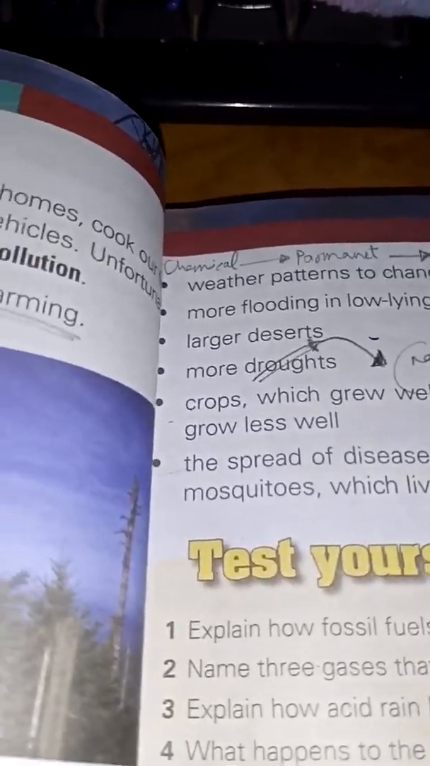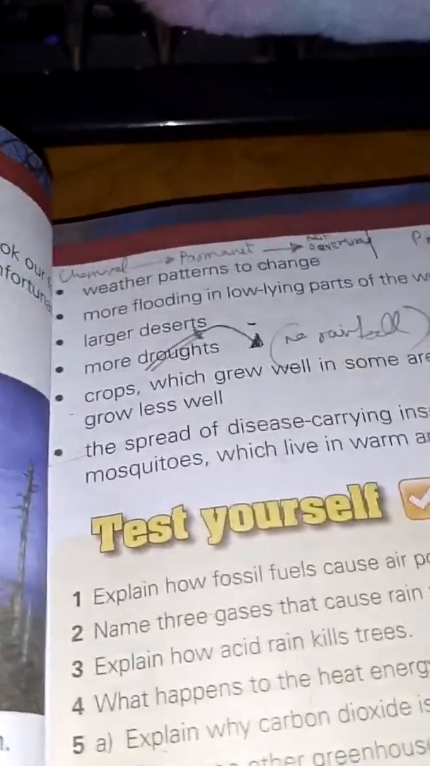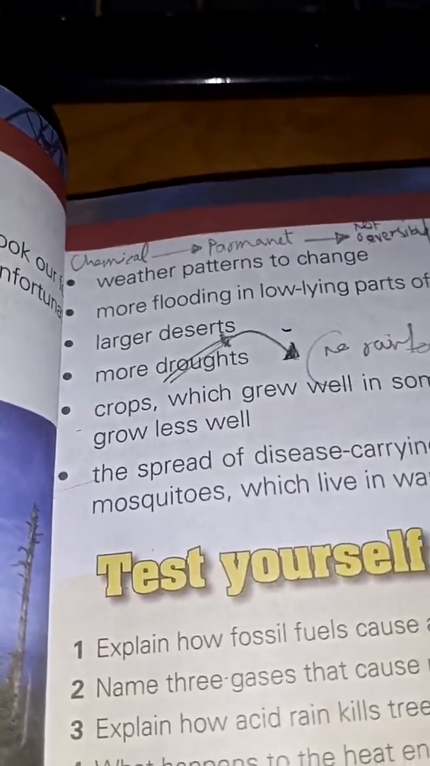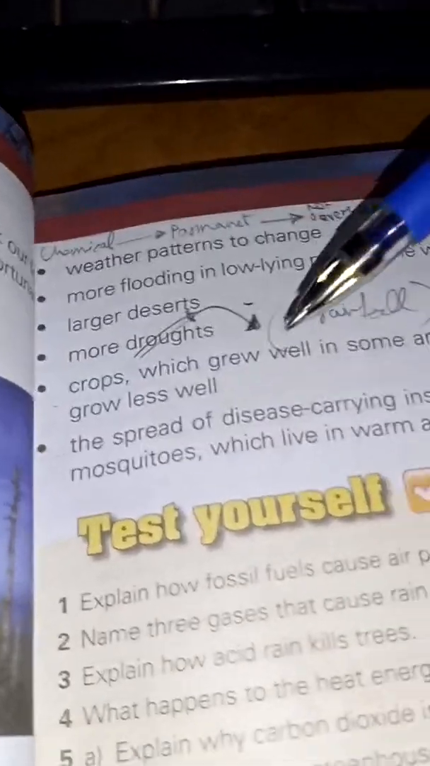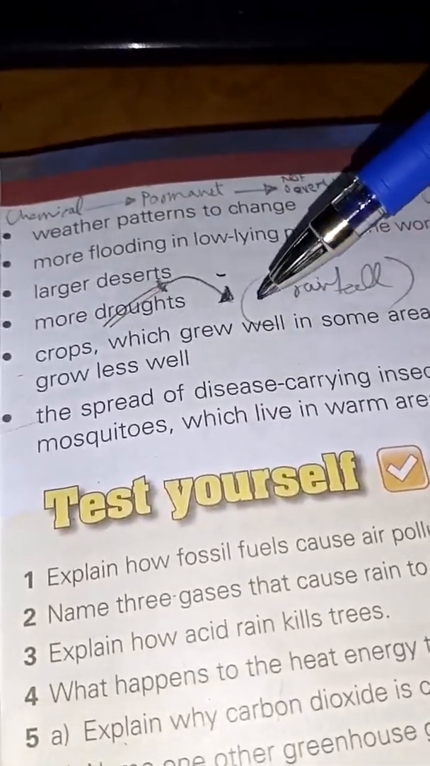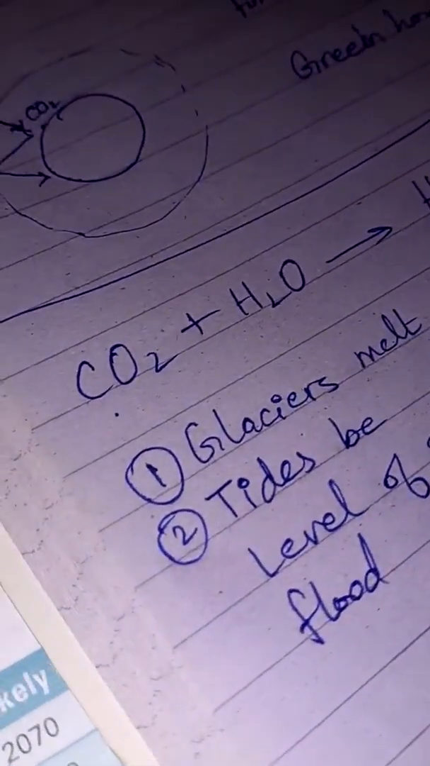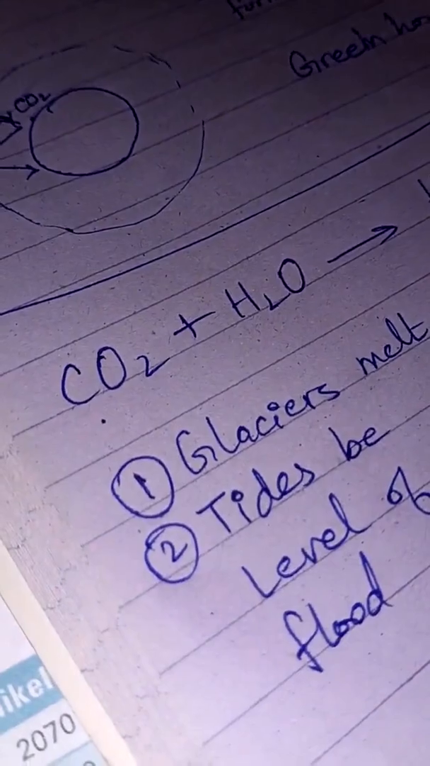You will see a large increase in the mosquito and insect population, and the crops that grew well will not be able to grow well, and the spread of diseases through insects will also occur. So in those areas where there was a lot of rainfall, there is no more rainfall. So this is the effect of the increase in greenhouse gases.